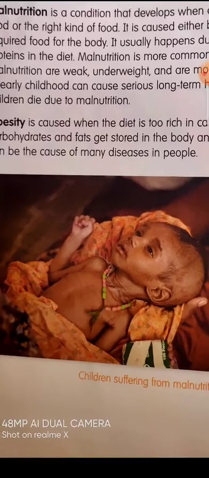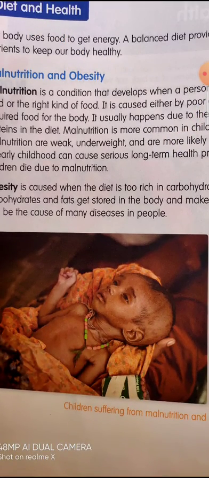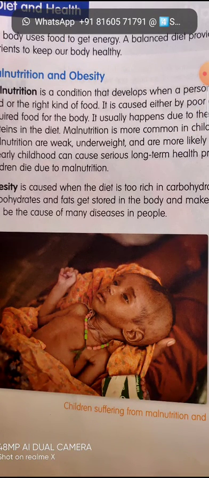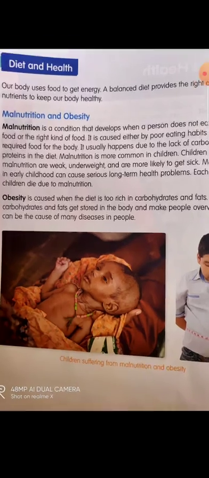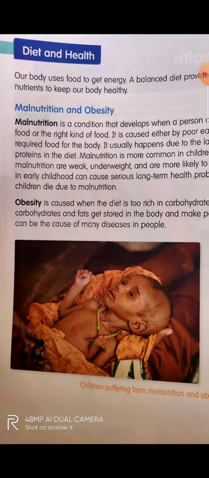Can you see a baby in the photo of your content book? Yes. Can you see how weak the baby is and how unhealthy the baby is? When this condition arises, it is known as malnutrition.